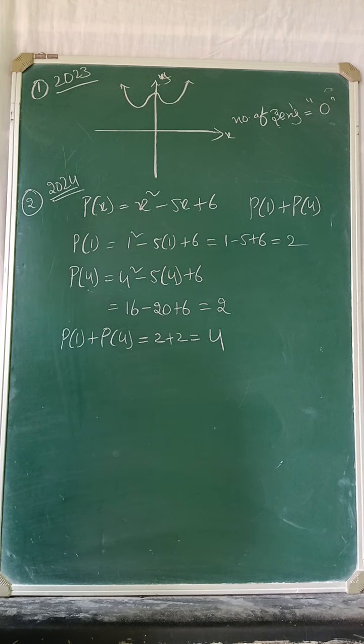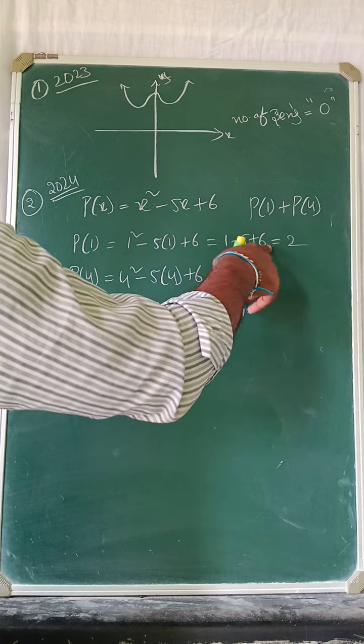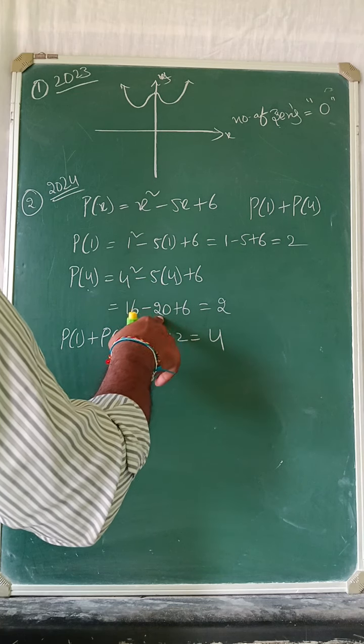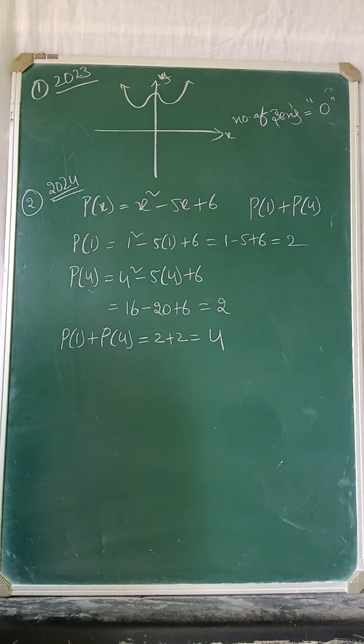P of 1 plus p of 4, okay, now confirm: minus 5 plus 6. 6 plus 16 is 22, 22 minus 20 is 2. Correct. Right, 2 plus 2 is 4.